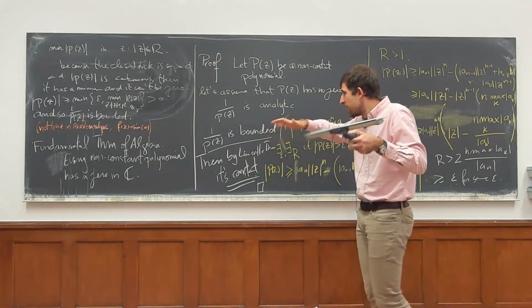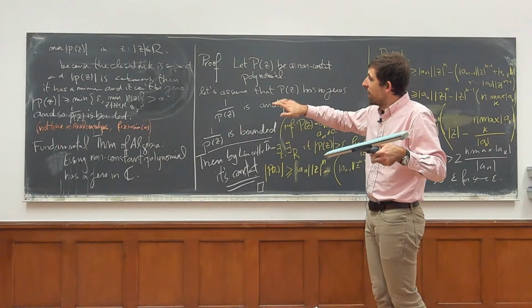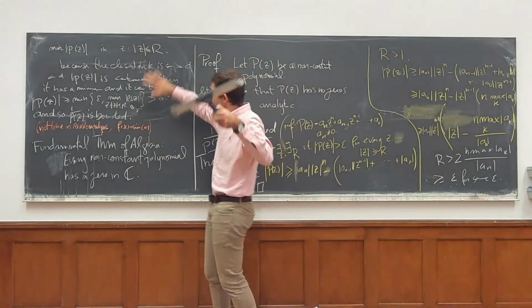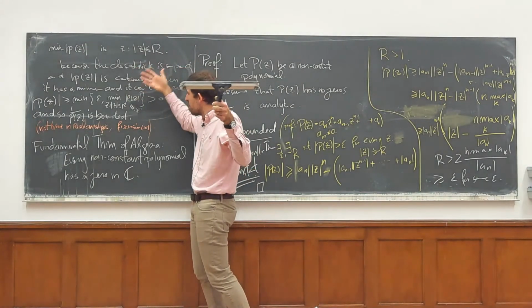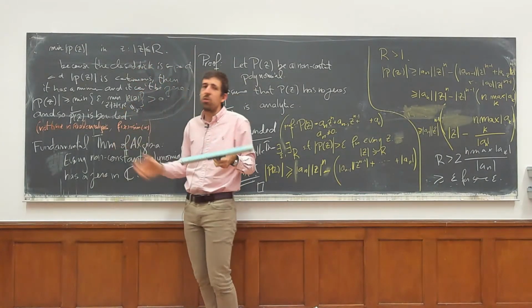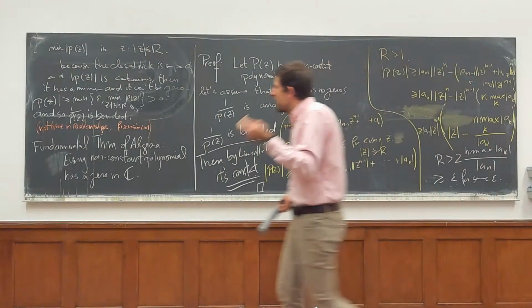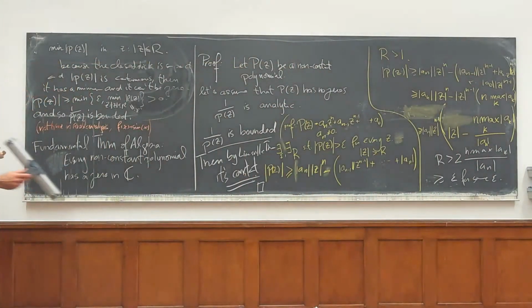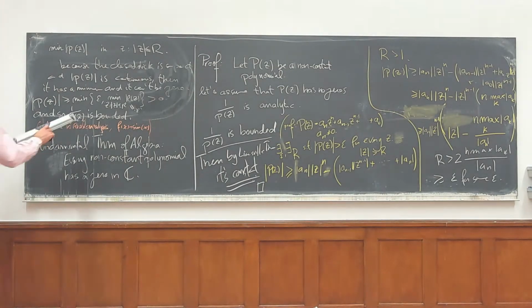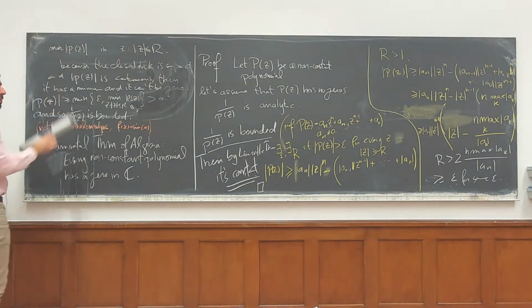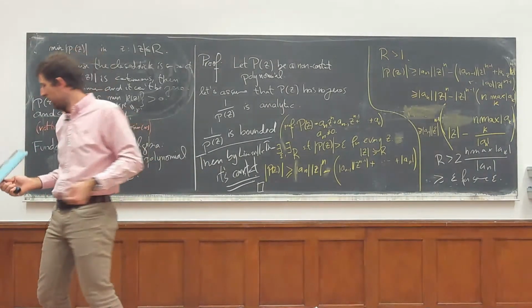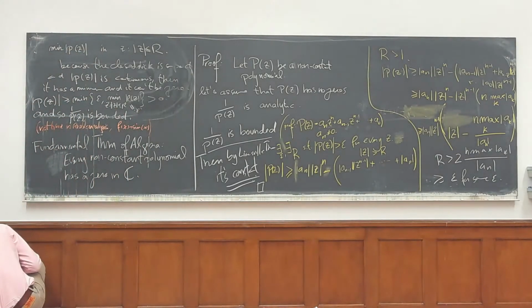Because it's analytic, it doesn't actually shoot off to infinity like a polynomial would. It's bounded, and so it actually needs to be constant by Liouville. Okay, so what I said a few weeks ago was very hand-wavy, of course, but this is sort of what's at the core of this argument. Okay, all right. Any questions about the fundamental theorem of algebra?